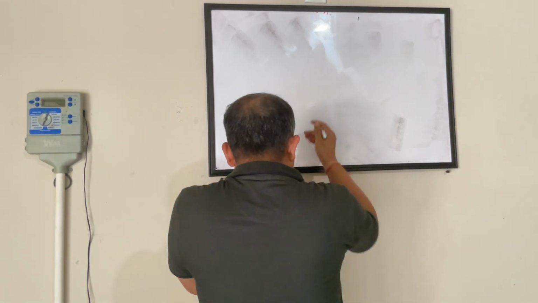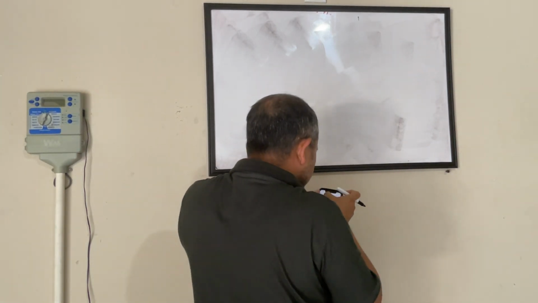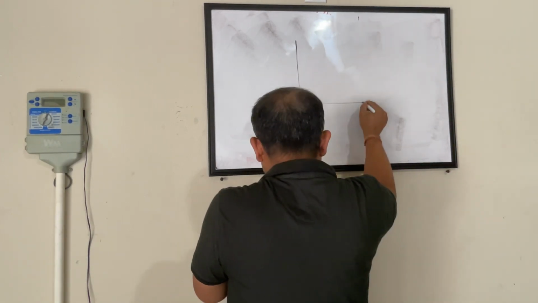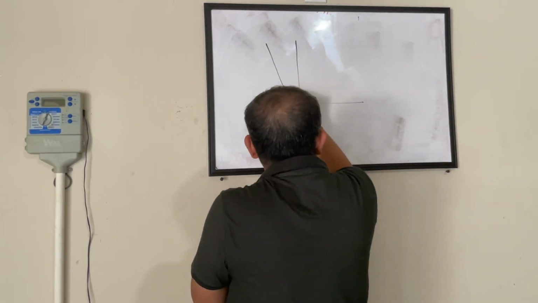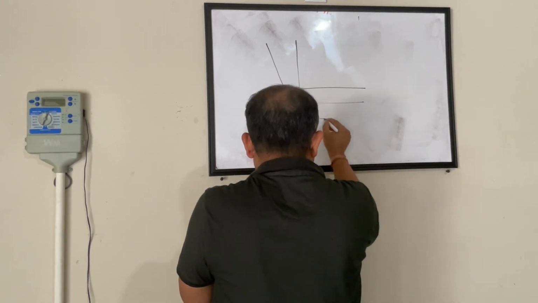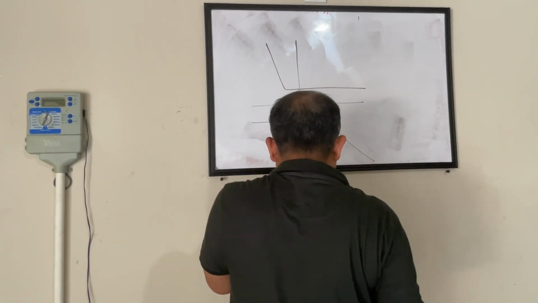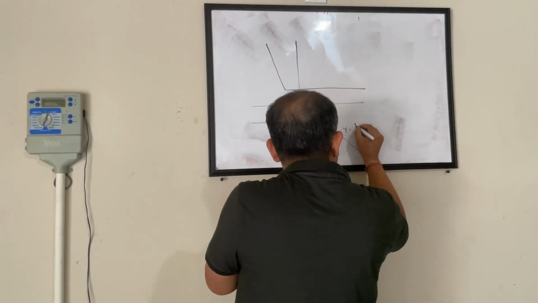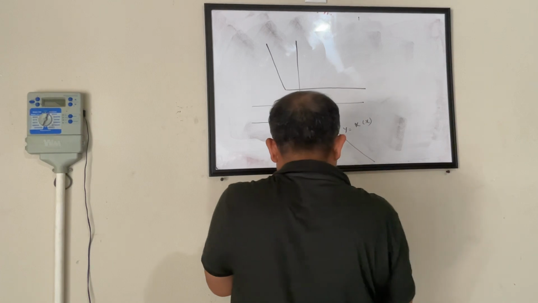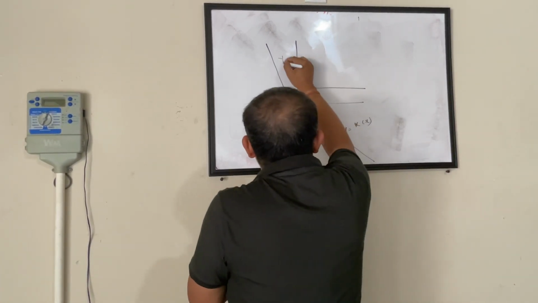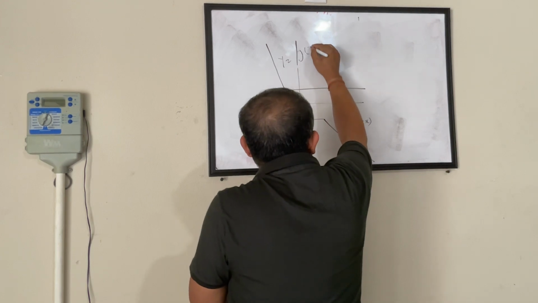There are two graphs given here. This is one graph and this is the second graph. This is y equals k of x and this is y equals j of x.